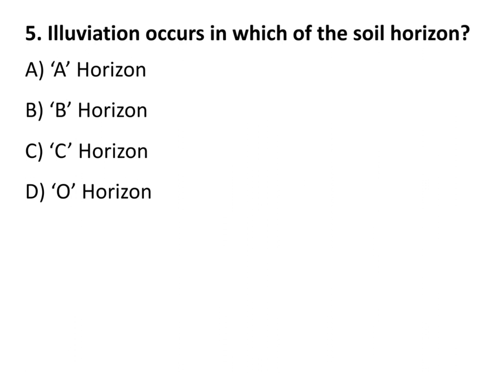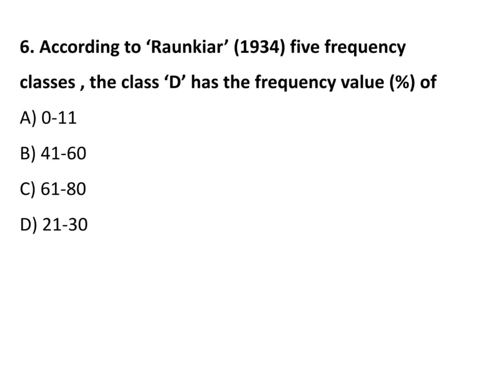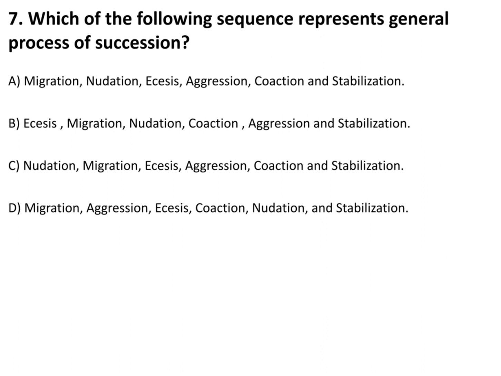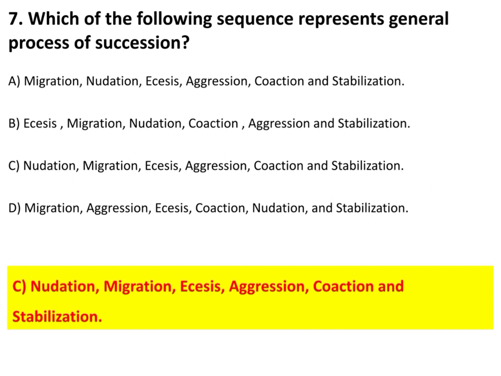Elevation occurs in which of the soil horizon? B horizon. According to Raunkiaer 1934, 5 frequency classes. The class D has the frequency value of 61 to 80%. Which of the following sequence represents the general process of succession? The answer is C part: nudation, migration, ecesis, aggregation, coaction and stabilization.